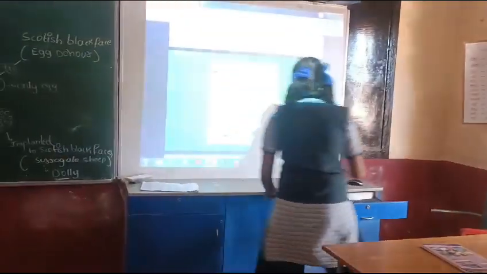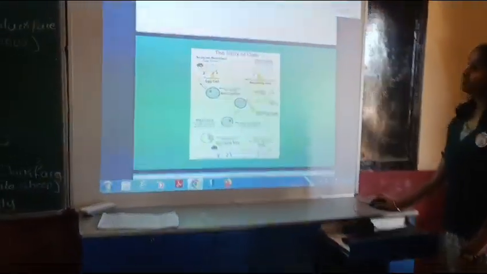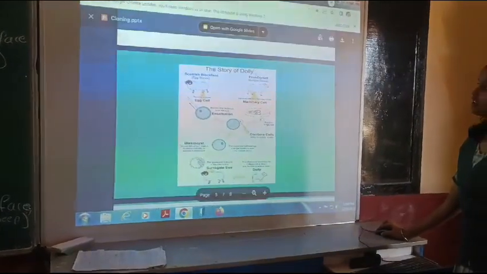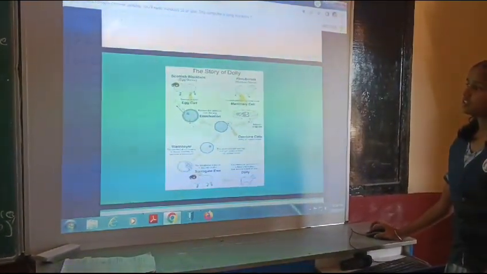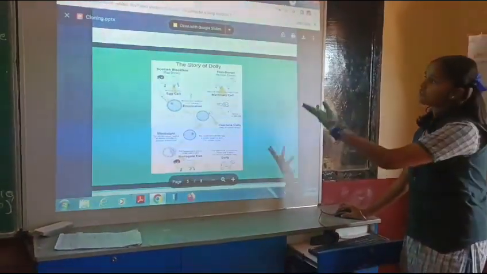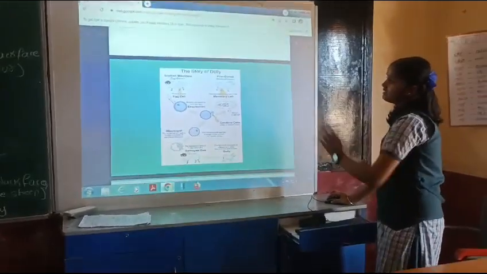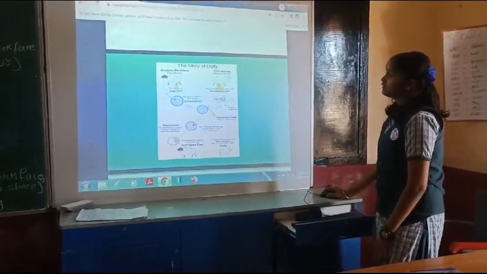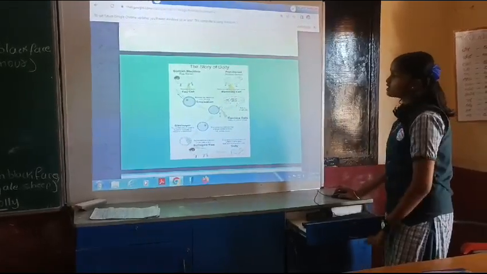You can see here, Scottish blackface is the egg donor, and Finn Dorset provides the nucleus. So here they removed the nucleus of Scottish blackface, and they entered the nucleus of Finn Dorset sheep because we want the characteristics of that sheep.